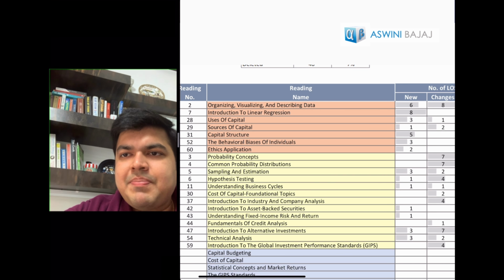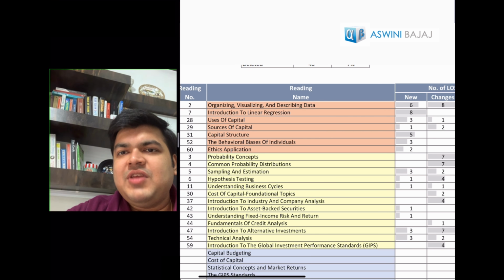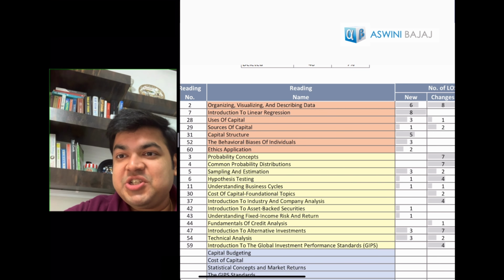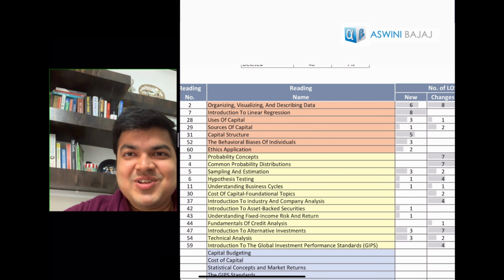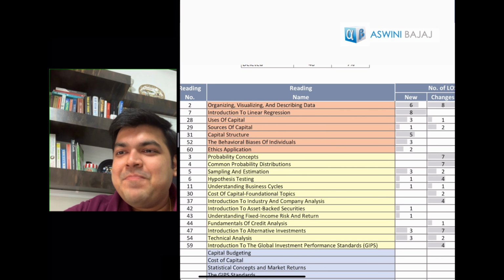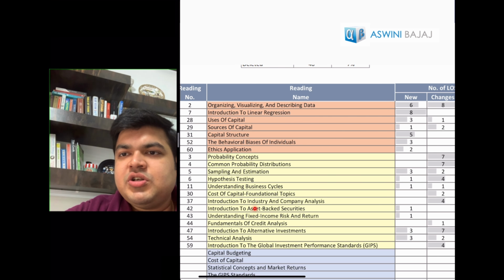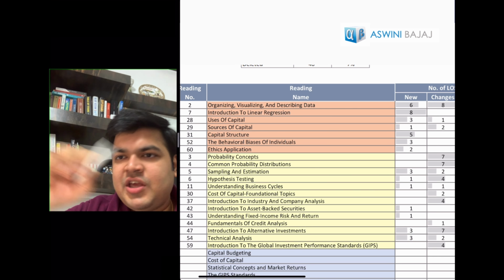Even in the 3 chapters on cost of capital, I've already mentioned that I would call it more of a revamp of the entire cost of capital chapter that was earlier there. The content has been reduced slightly. I don't like that reduction part actually. Honestly, I know students might not like what I'm saying over here, but other than that, when you see the fixed income, there are 3 chapters, and each of the chapters has just one tiny LOS added in the introduction to asset-backed securities, fixed income risk and return, and also the credit analysis chapter. One tiny change is there.